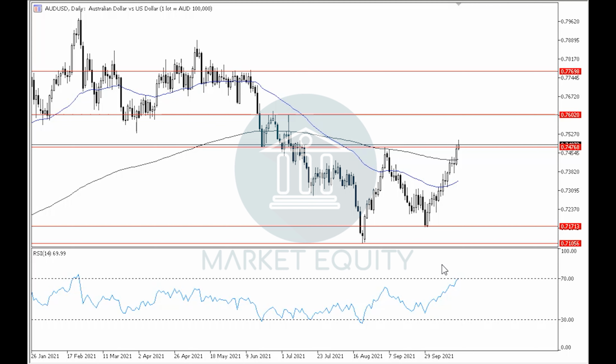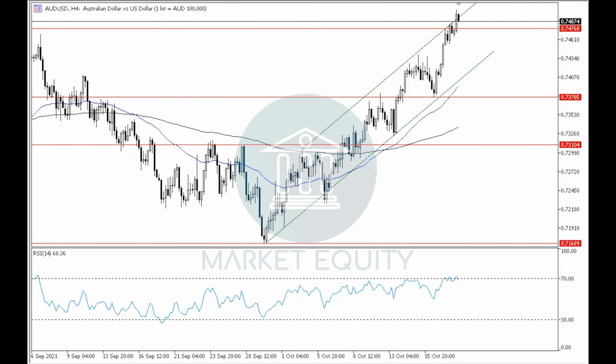If we notice the RSI indicator in the daily time frame, then we can see that by moving around level 70 near the overbought area, it supports the probability of rebounding down off of around the current levels in order to correct. One thing to note, however, is that even if the pair rebounds downwards off of around the current levels in order to correct, it's important to not see a closing below level 0.7475 in order to continue with the bullish scenario. If, however, we do see a closing below level 0.7475, then the bullish scenario will be cancelled, and we will be returning to the sideways movement as we said.